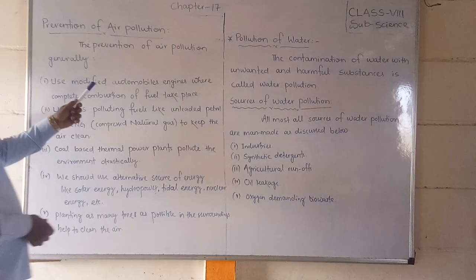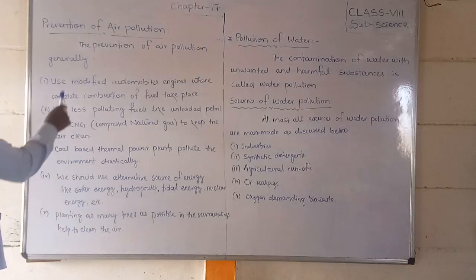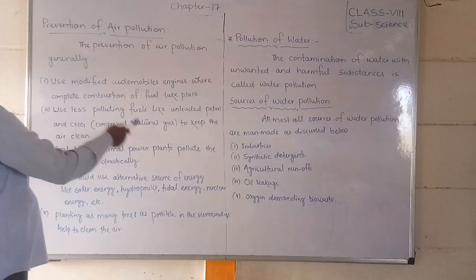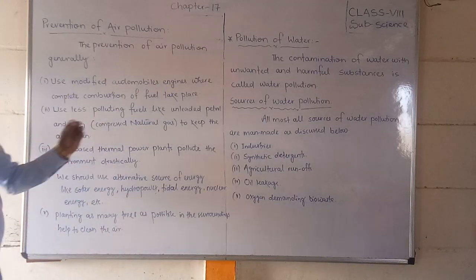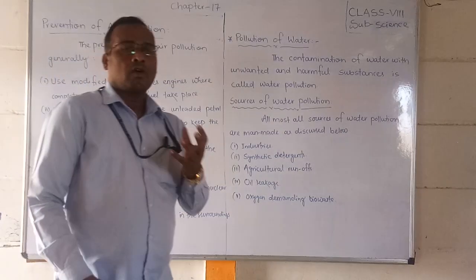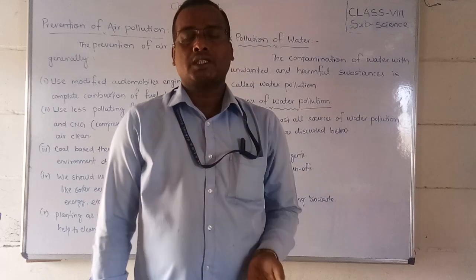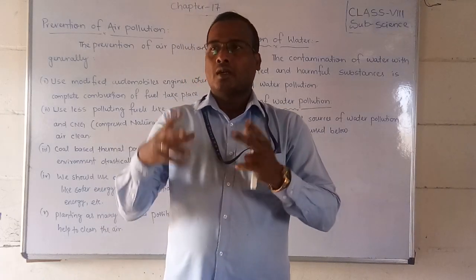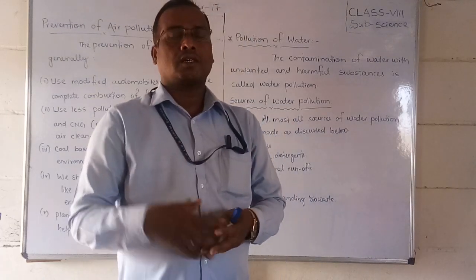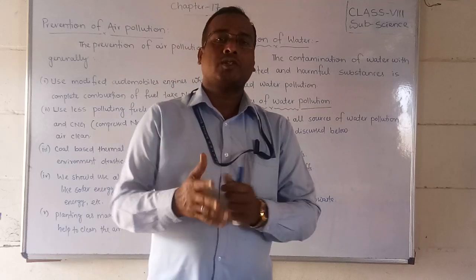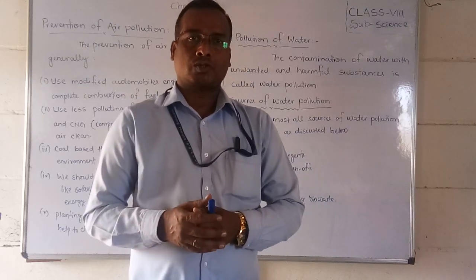For the prevention of air pollution, generally use modified automobile engines where complete combustion of the fuel takes place. Friends, you know how smoke comes out because of unburnt substances. Whenever wood or fuel burns completely, there is no smoke.